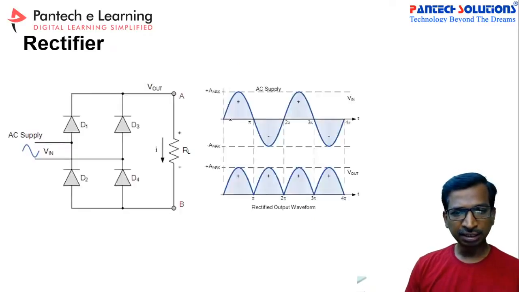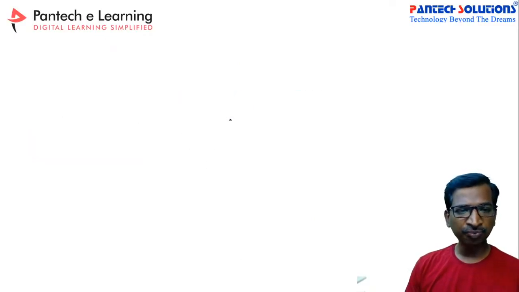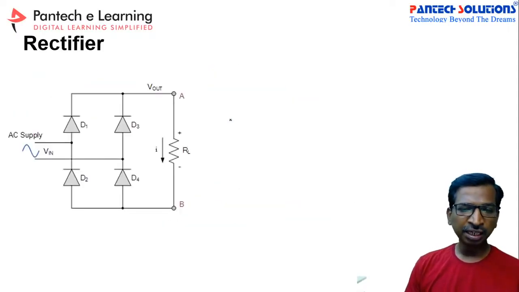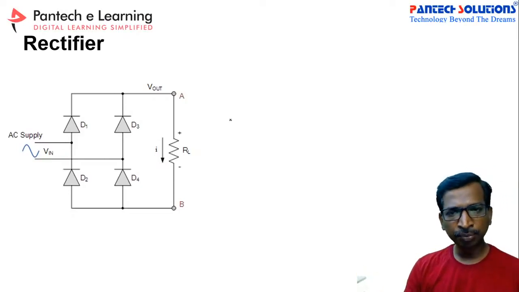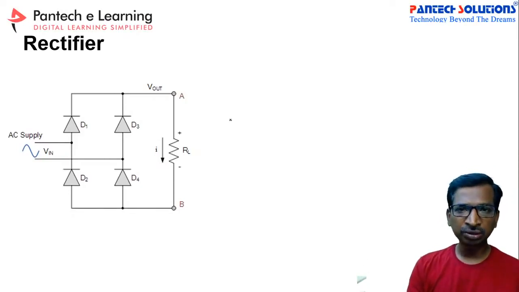So here, the earlier one is a half wave rectifier, and this is a full wave rectifier. Generally, if you take any microcontroller boards or development boards, there will be a power supply section. In the power supply section, we will use this kind of power diodes.